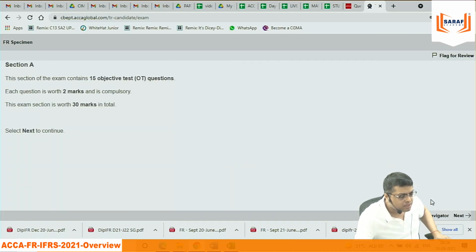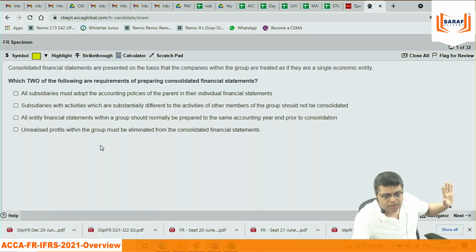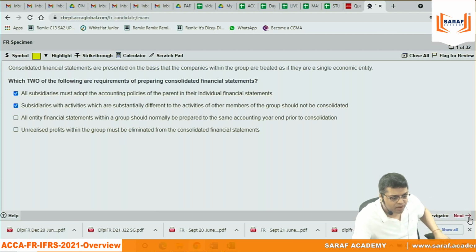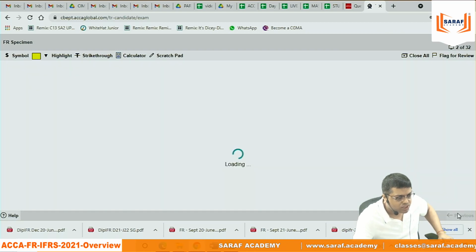Suppose this is section A started. In section A, this is a question in which you don't have to write anything. Suppose this is my answer. I have selected which 2 they are saying. So 2. Objective type, not multiple choice. Filling the blanks, select all that are correct, which 2 are correct, match the following. Different types of questions are there.